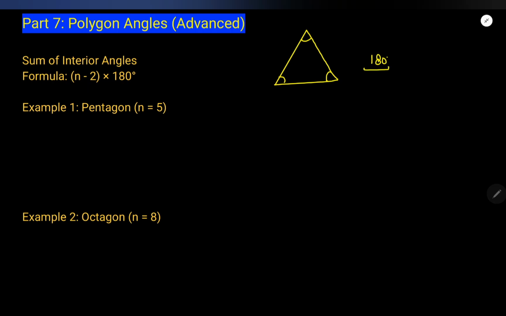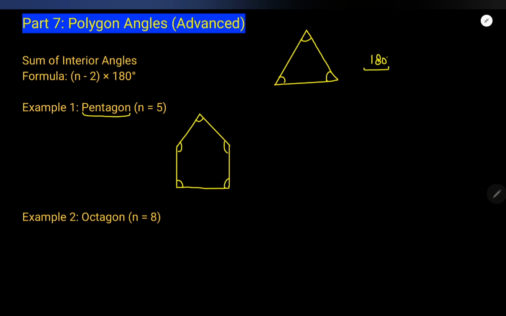Okay, there is a formula. No matter what polygon you are given, suppose here you are given a pentagon. Pentagon means 5 sides. Okay, 1, 2, 3, 4 and 5. This is a pentagon. What is the sum of angles here, these interior angles?